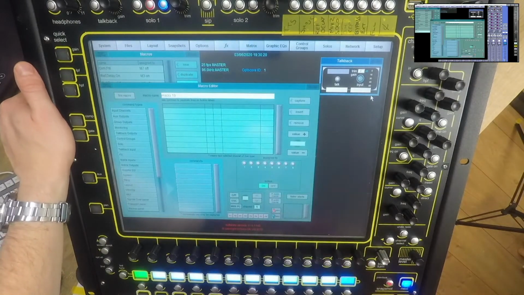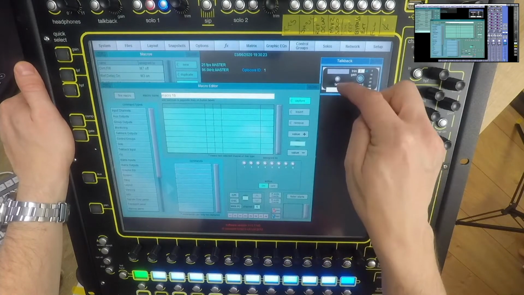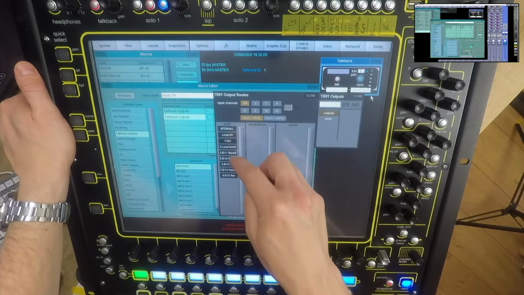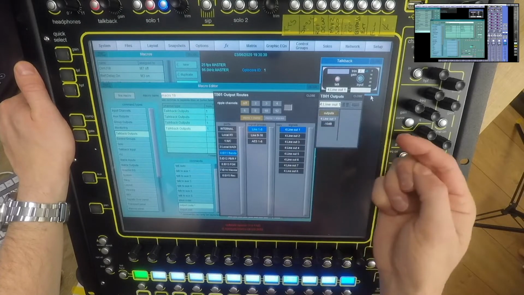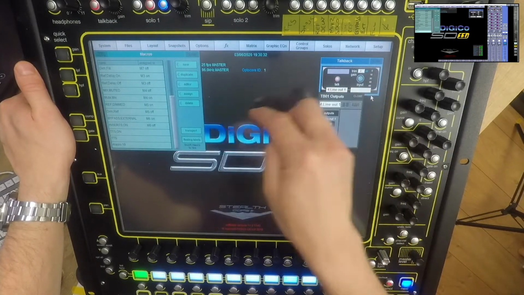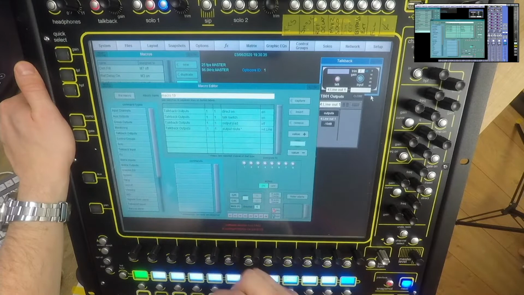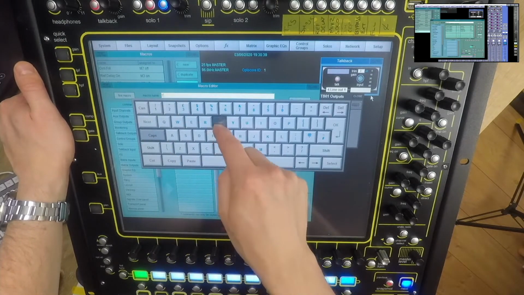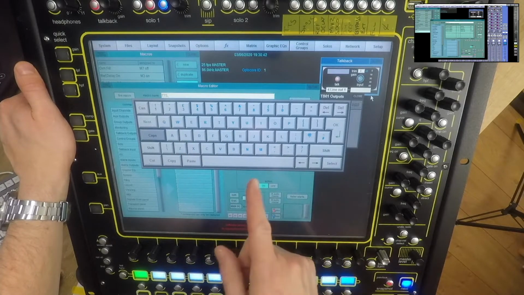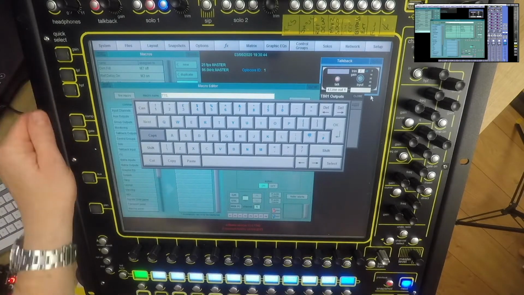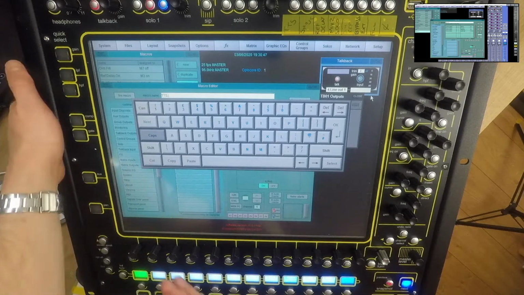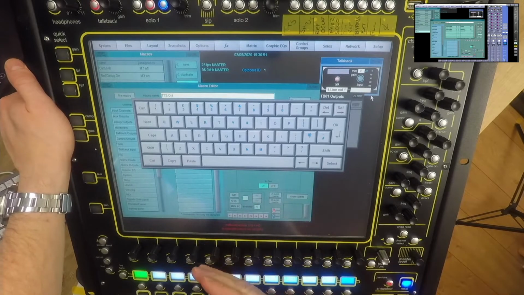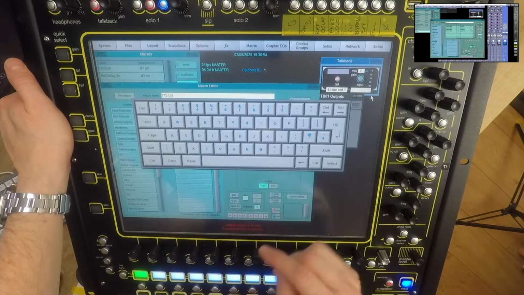So create new, I can capture. So first I'd turn the talk on, next I'd come in here and I would route it, so for example to output 1, and that is that macro created. If I come back in here, you can see the macro's created, and I could call this, for example, talk stage. If I insert a comma and I'm on a console where the macro buttons have a display, that would start a new line. So I still use this even if I'm not on those consoles, because if I transfer the file, then my name's already set up.